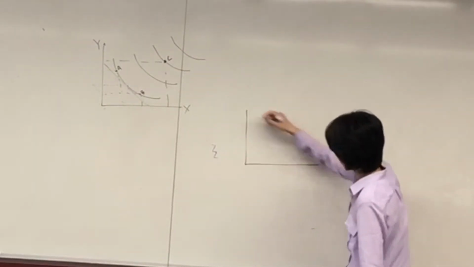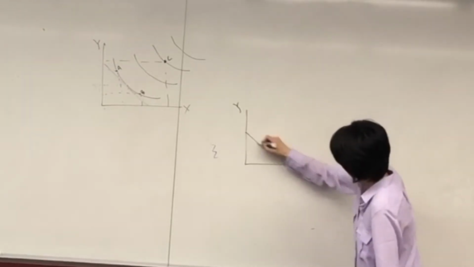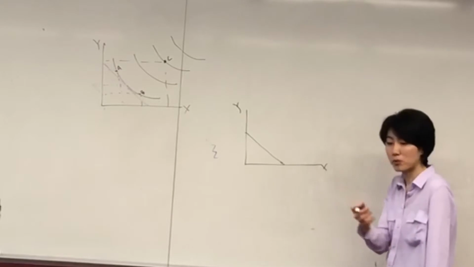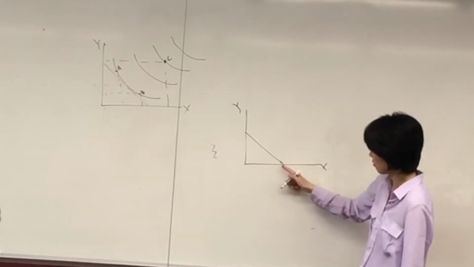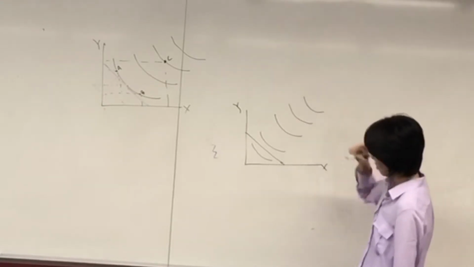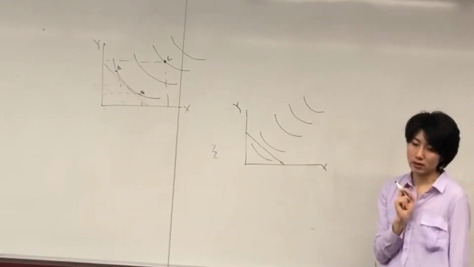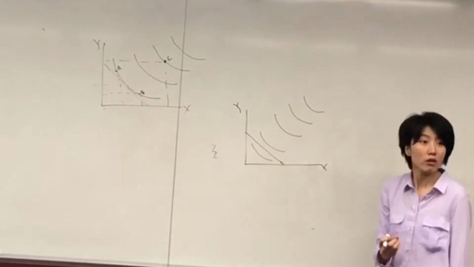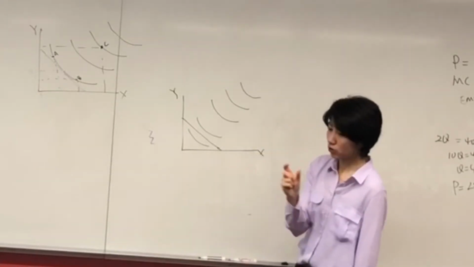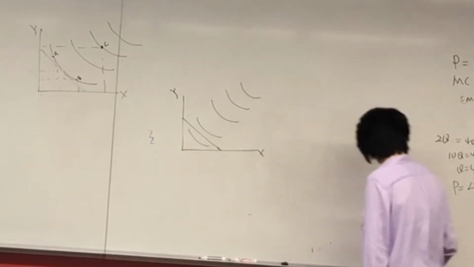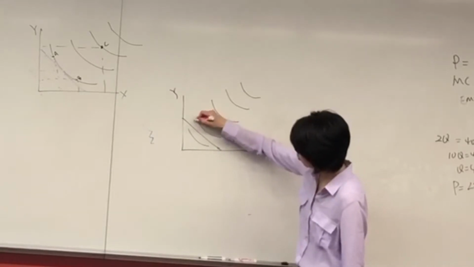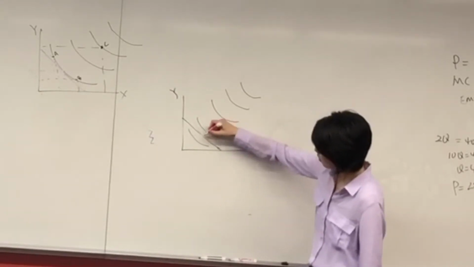Or, if we know this is good Y, good X, this is a budget. The budget is fixed, right? How much money you can earn this month. And then there's an indifference curve. And which combination of goods X and Y can provide this person the highest utility? We need to know that the combination of goods X and Y happens at the point where the budget line is tangent to the indifference curve. This point.